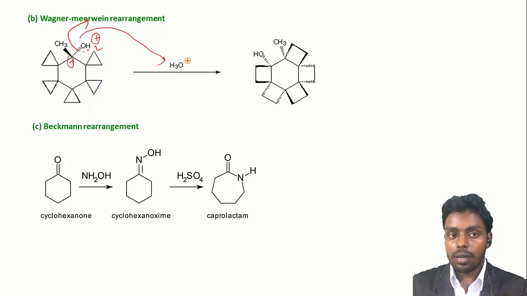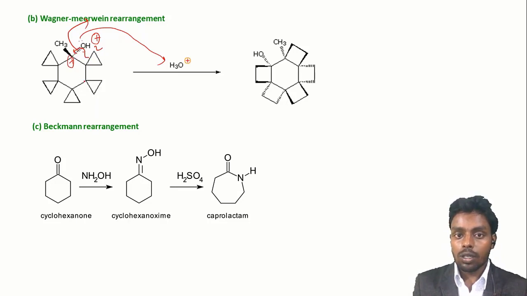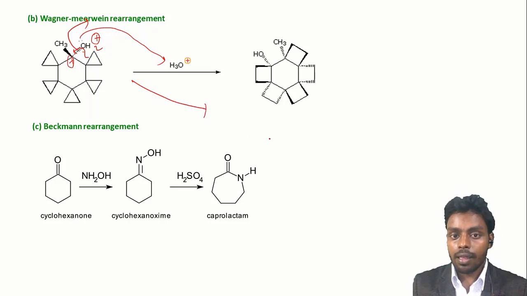Now this three-membered ring system has a carbocation at the adjacent position. So due to the high strain, the ring tries to release the strain and forms a four-membered ring via ring expansion. When the ring expands, this will form a bond with this carbocation. So what happens in this reaction? We can say that this methyl and this ring get expanded and form this type of carbocation.